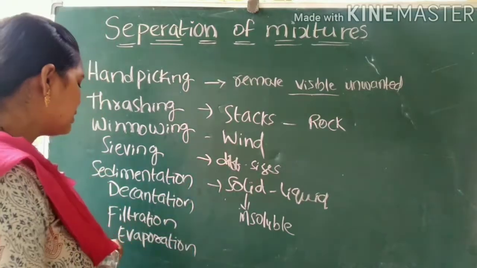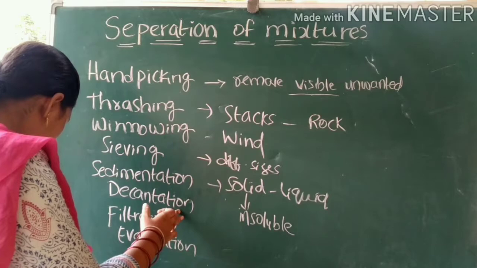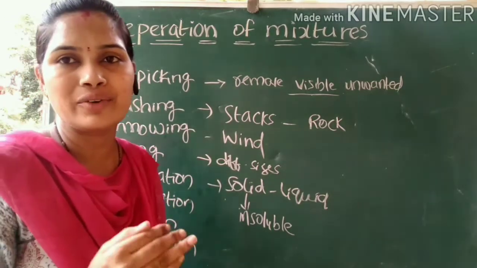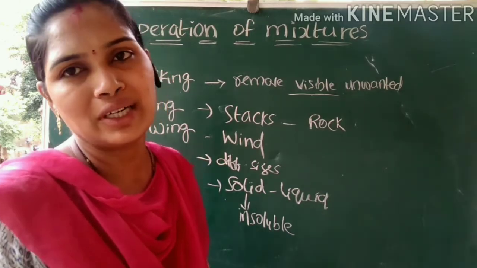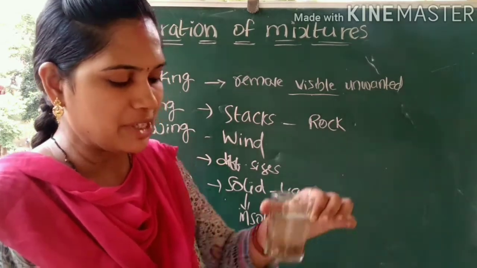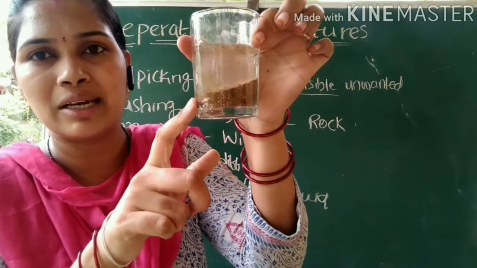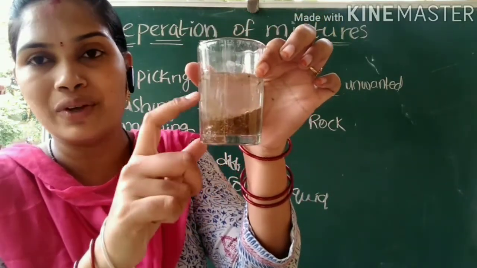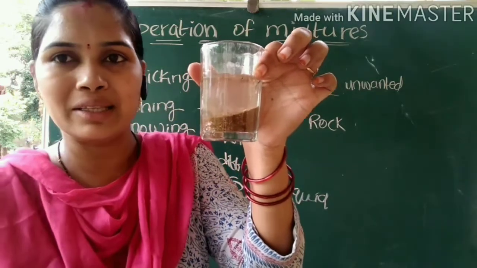So after this sedimentation, the decantation method. Decantation is nothing but the transferring of the clean and clear liquid after the sedimentation process. That means this is sedimentation now. Here we got the liquid and here this is the sediment. Now what we will do is transfer this liquid without disturbing this sediment into another container.